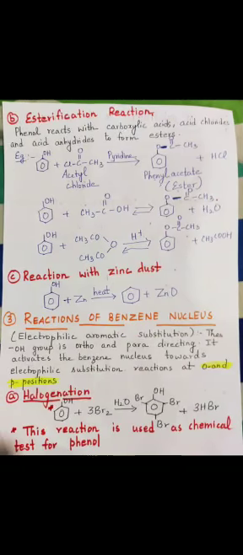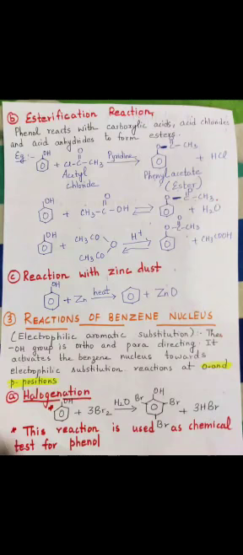Next example here is esterification reaction. Esterification you have studied I think in class 10th, where carboxylic acid reacts with OH group to form ester. Now in this we find phenol reacts with carboxylic acids, acid chlorides and acid anhydrides to form ester. Examples are shown below. Next example is reaction of phenol with zinc dust, where benzene is obtained.